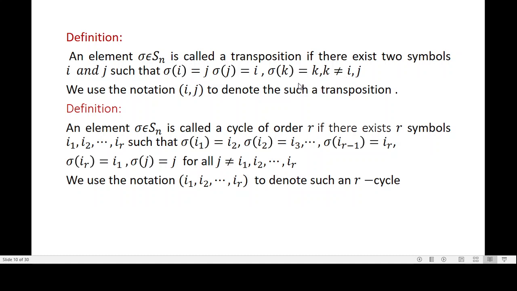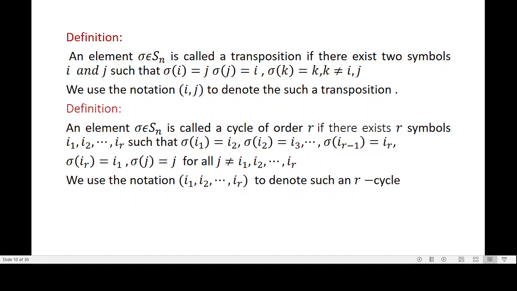That is, an element sigma, a permutation, is called a transposition if there exist two symbols such that sigma of i is equal to j and sigma of j is equal to i. But sigma of k is equal to k itself, where k is not equal to i and j.